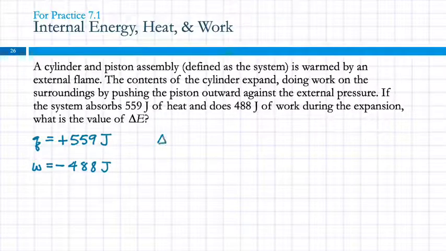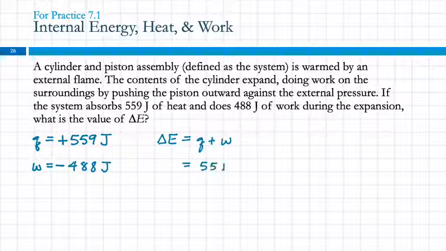So to find the change in energy, the change in internal energy is the sum of the heat and the work. So 559 joules plus negative 488 joules is 71 joules.